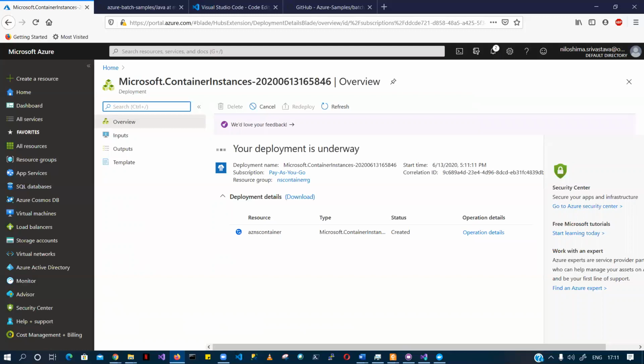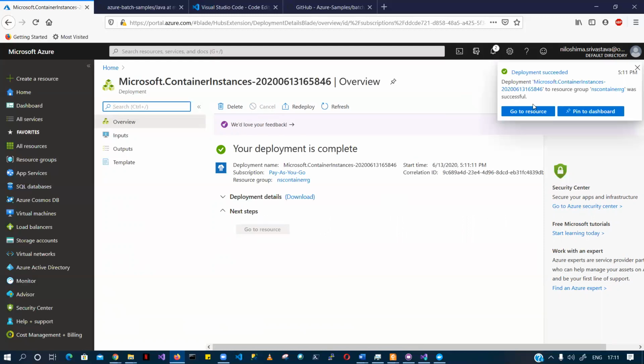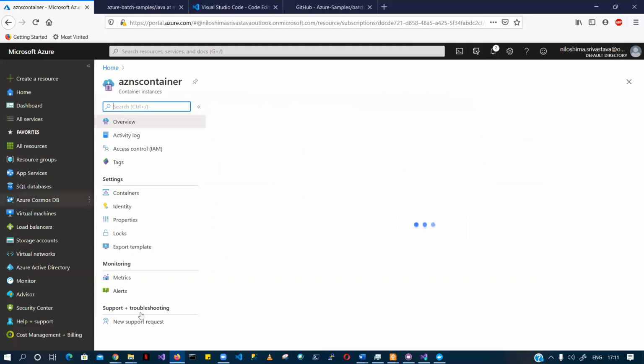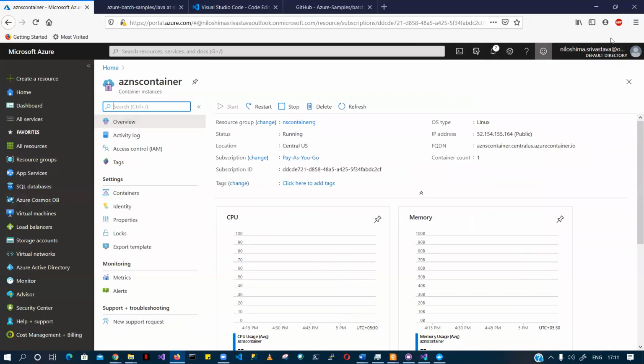Can we take a quick 10-minute break? Yes, because in the meantime it is getting deployed. I'm anyway going to start another new topic, which is the Azure Kubernetes Service cluster, AKS cluster. So I just want to take a 10-minute break, right? Yeah, sure. Thank you so much.